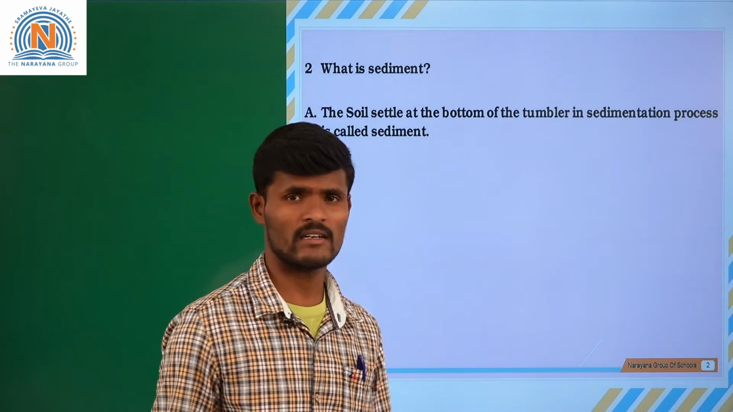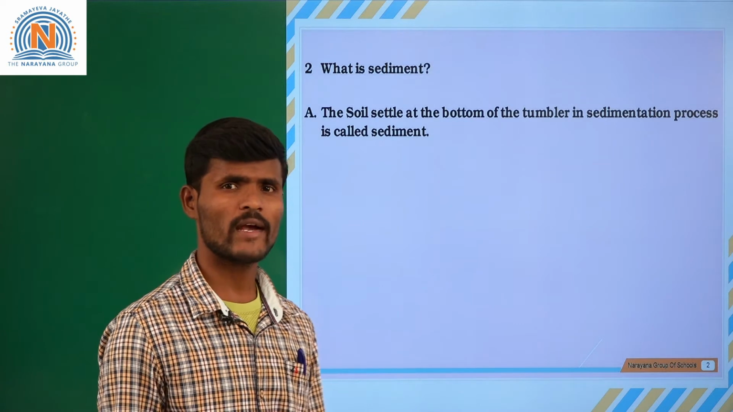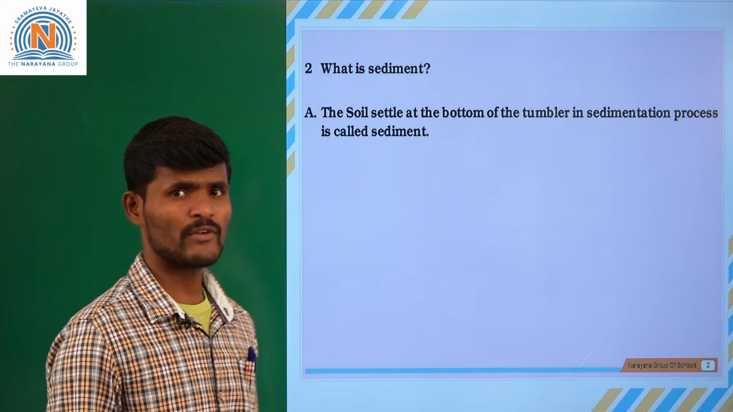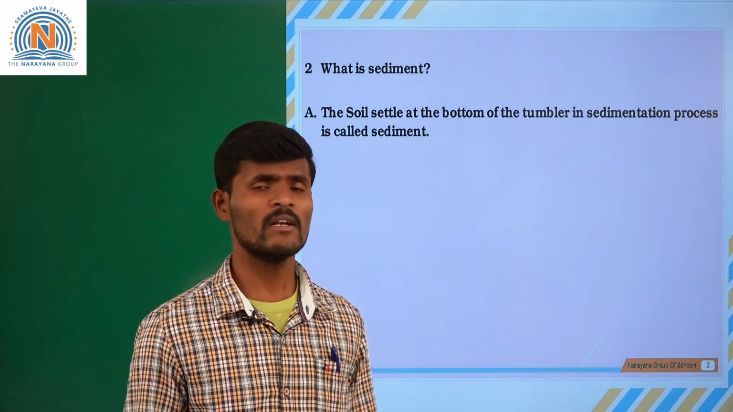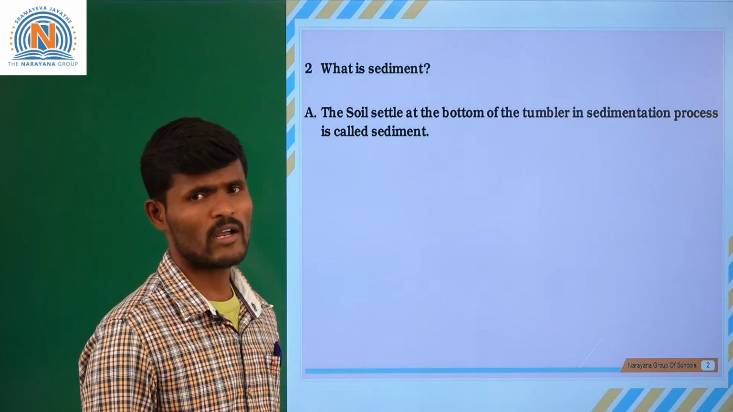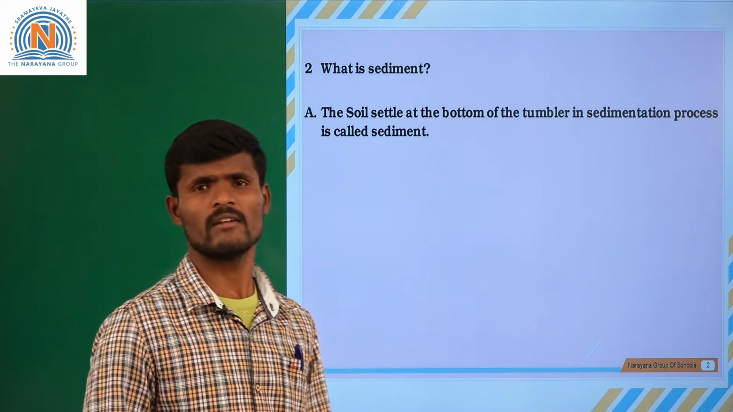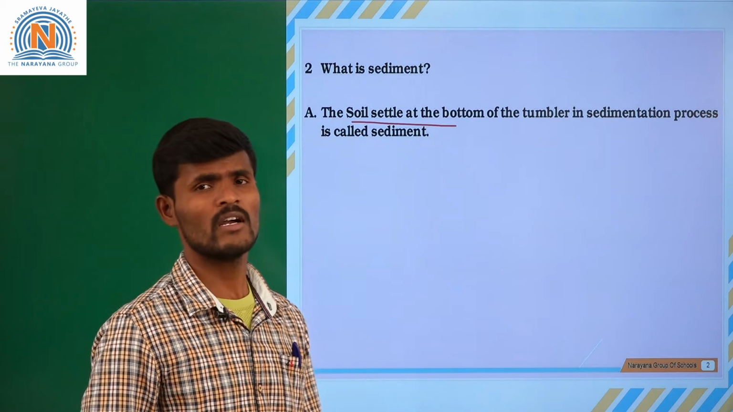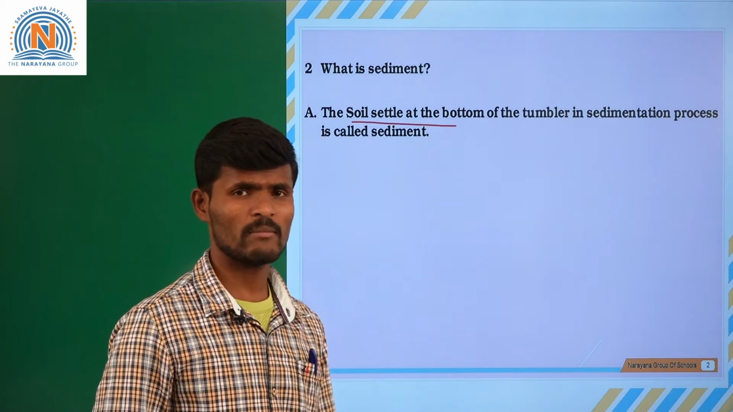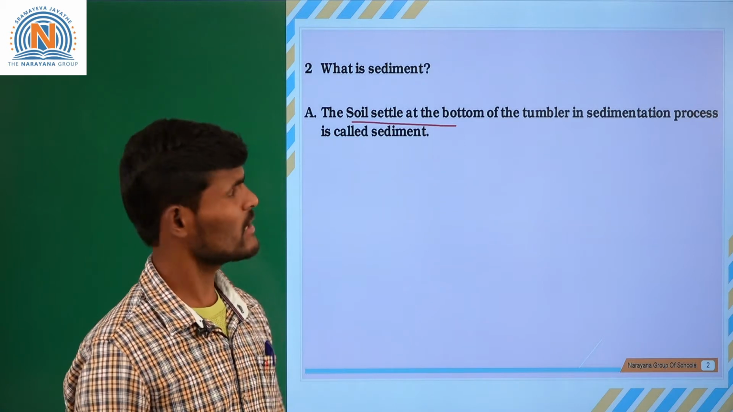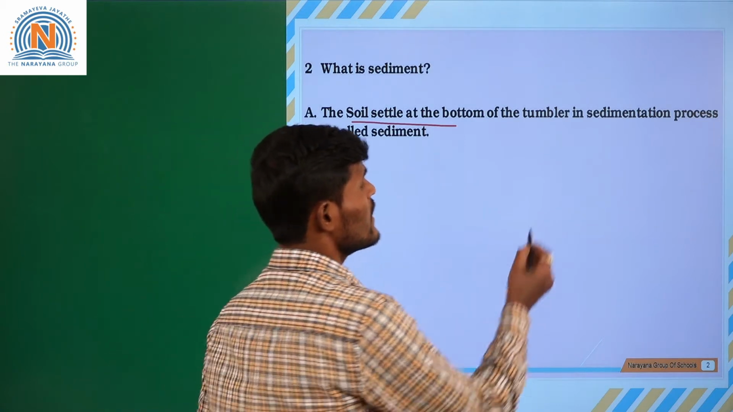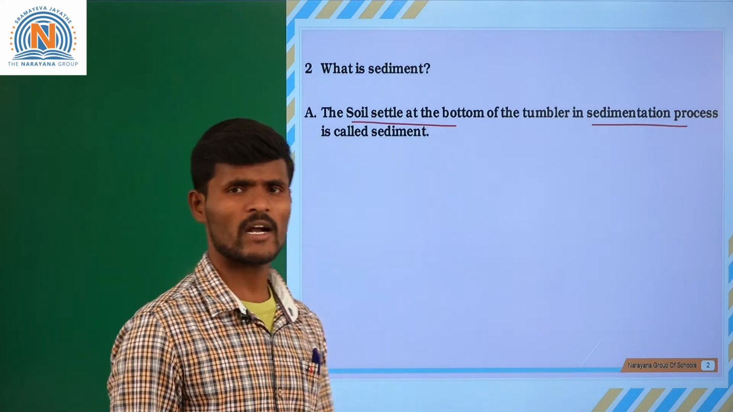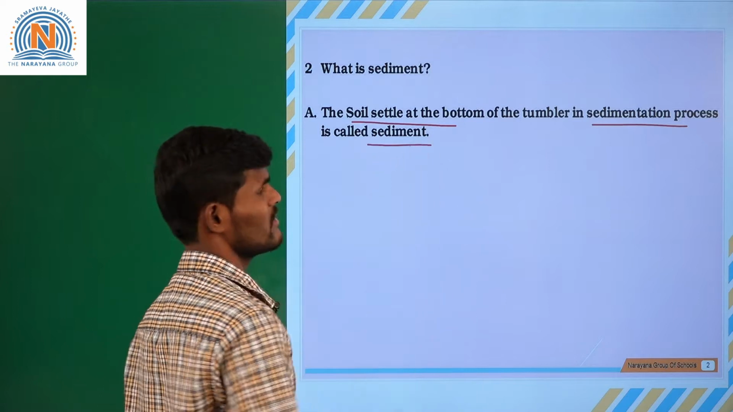What is sediment? For example, if you take a mixture of soil and water in a container or in a tumbler and keep it undisturbed for some time, the soil will separate and settle at the bottom of the tumbler. In the sedimentation process, the soil settles at the bottom, and that is called sediment.